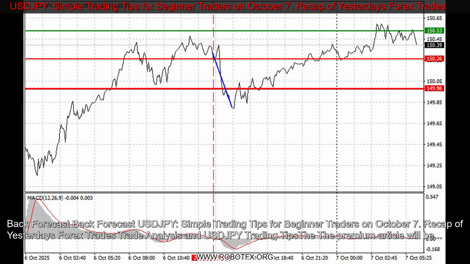USDJPY forecast. Simple trading tips for beginner traders on October 7.